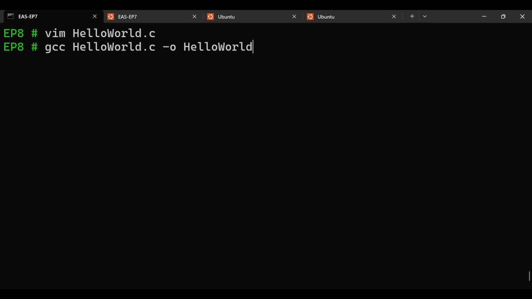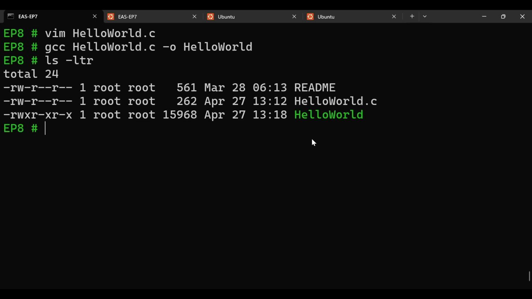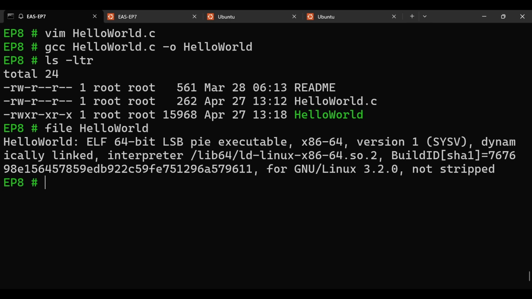In the fourth episode, once we compile the code, we get one executable file. Here, our executable file is hello world. So what exactly is inside the executable file, and how can we read it? Its ELF header, program header, section header, everything we have covered in great detail.